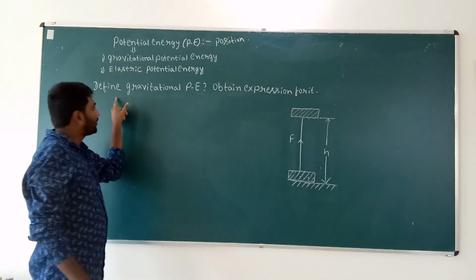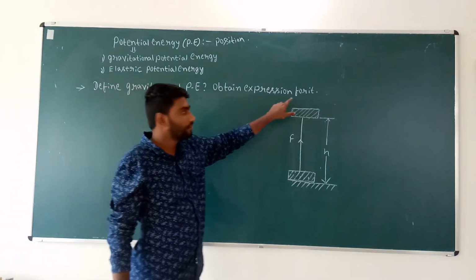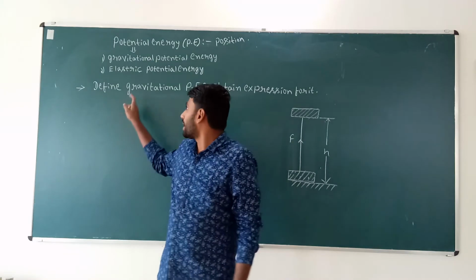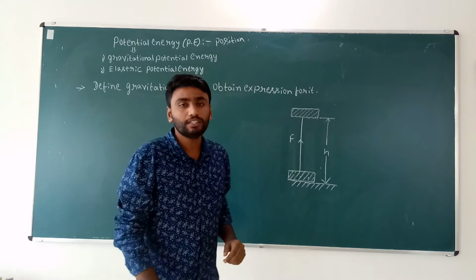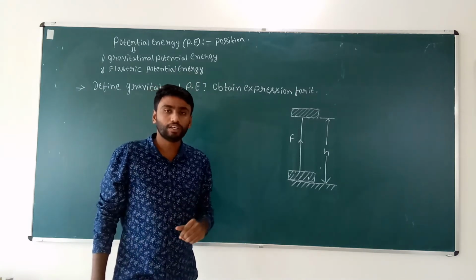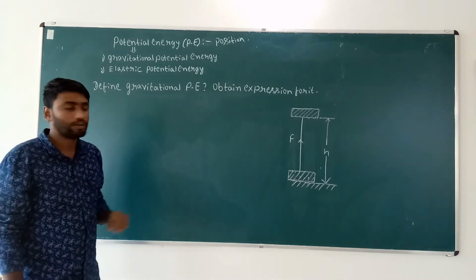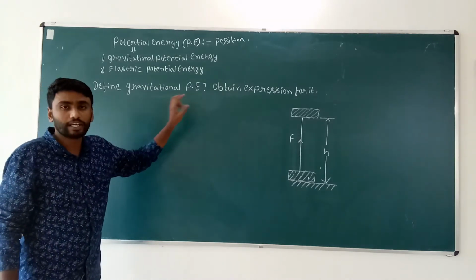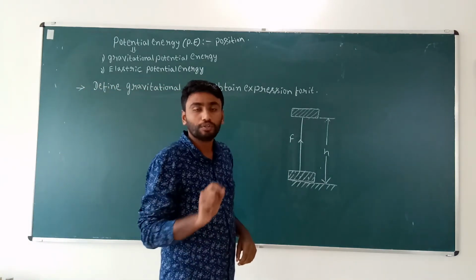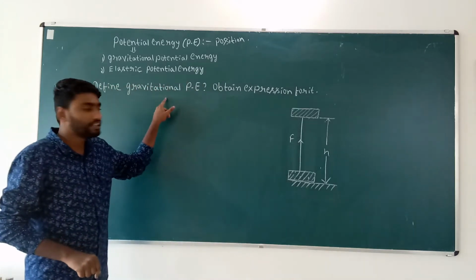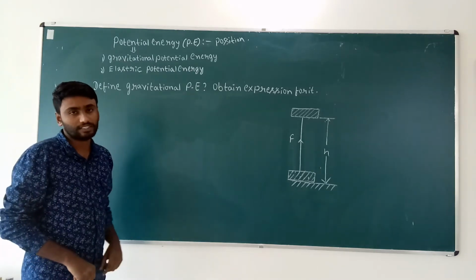Gravitational potential energy means the energy possessed by a body due to its gravitational field. The energy possessed by a body due to its gravitational field is called gravitational potential energy.